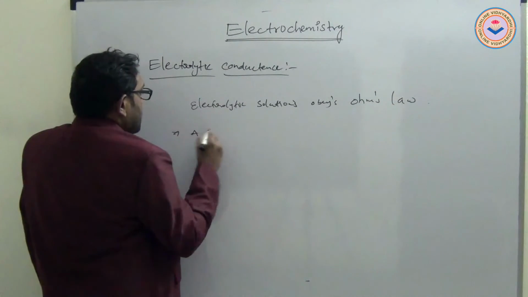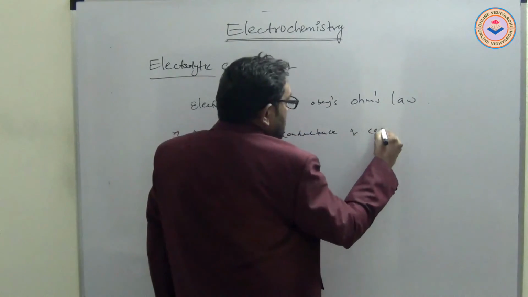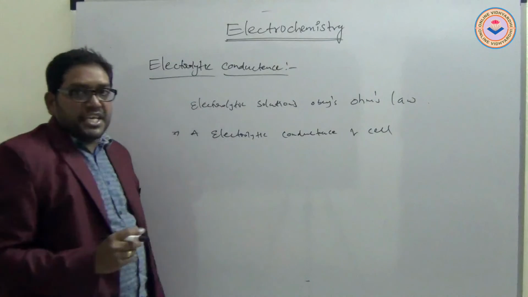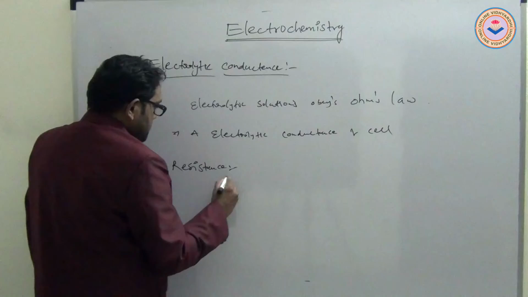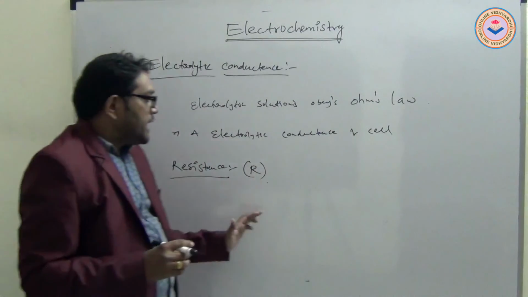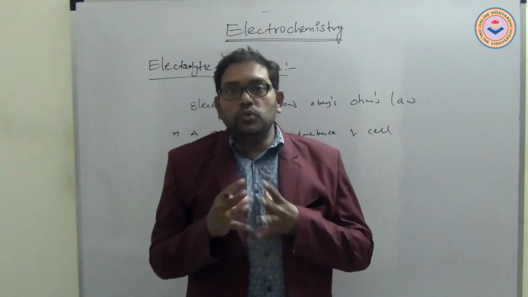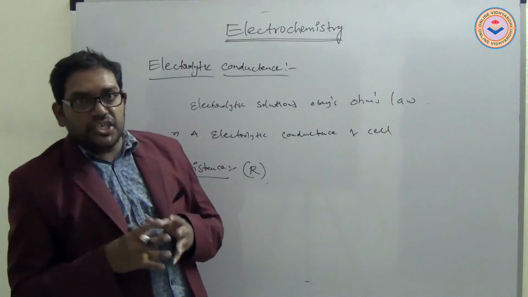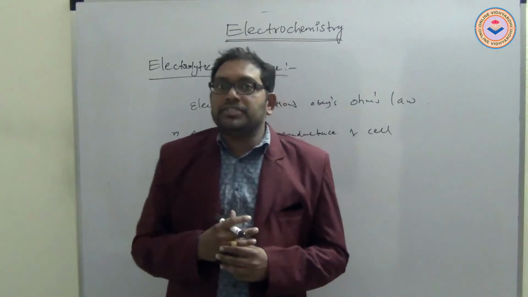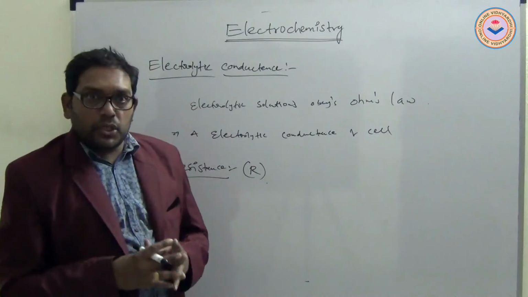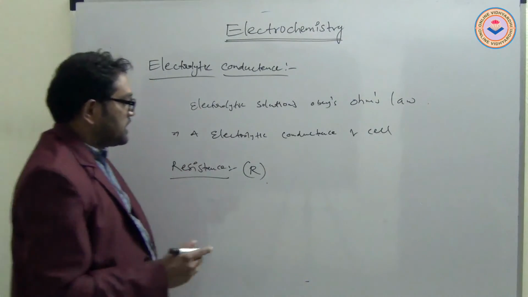Next, the electrolytic conductance of a cell is taken from resistance R. Resistance is defined in terms of the length between two oppositely charged poles and the area of cross section of the electrodes.